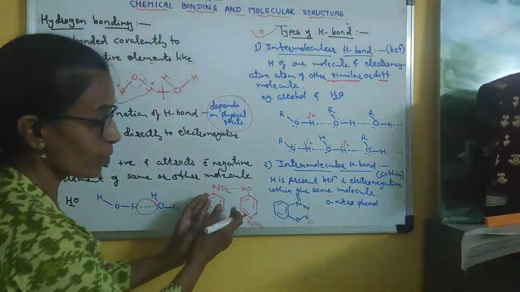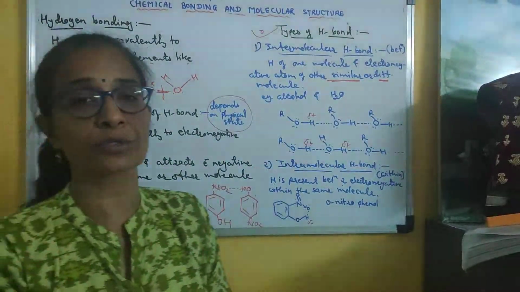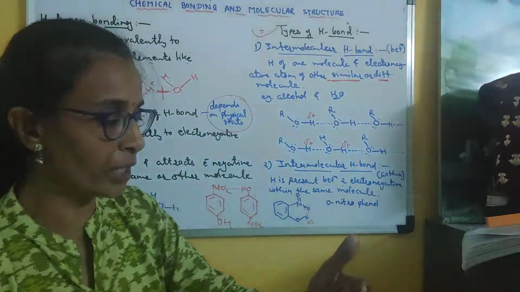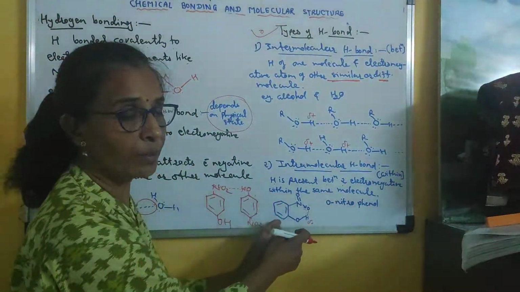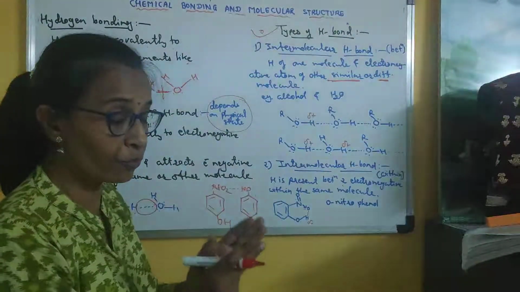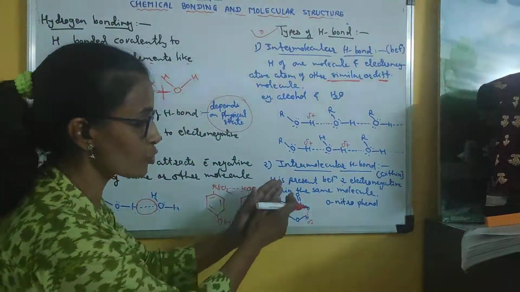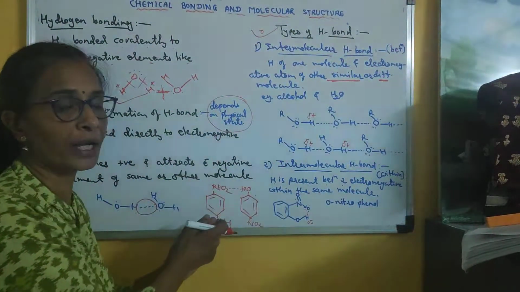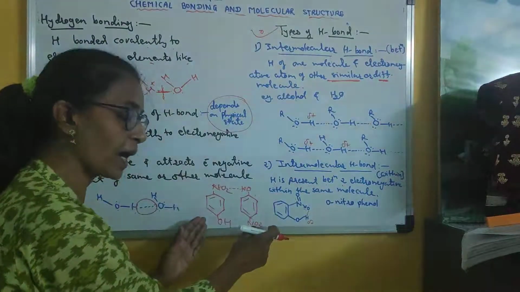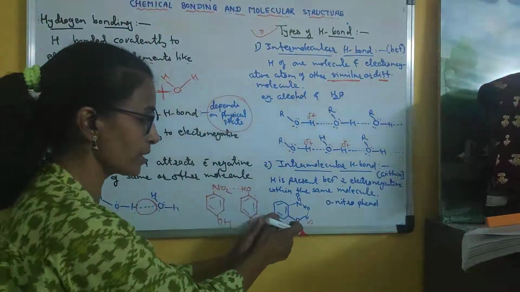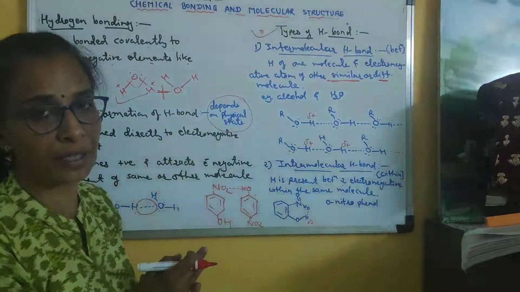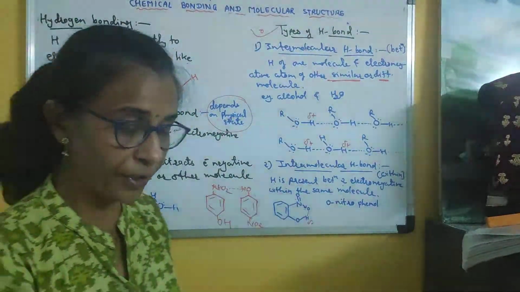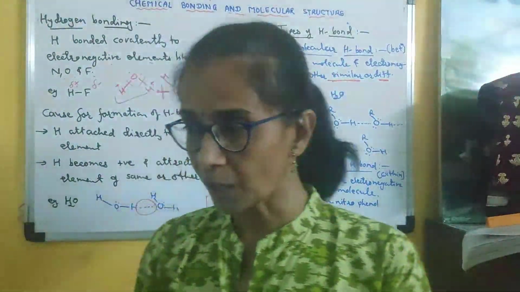So molecules where intermolecular hydrogen bonding is present have comparatively higher melting or boiling point compared to intramolecular hydrogen bond. So we can say that orthonitrophenol has a lower melting or boiling point compared to paranitrophenol. Why? Because both are having hydrogen bonding, but one is having intramolecular, the other is having intermolecular. Clear? So that is how the physical properties are affected by the presence of hydrogen bonding.